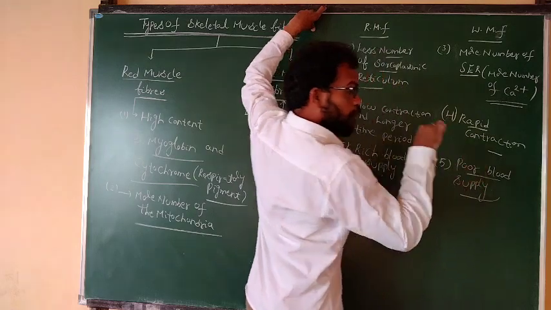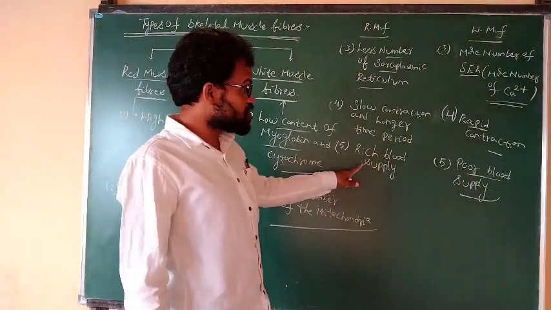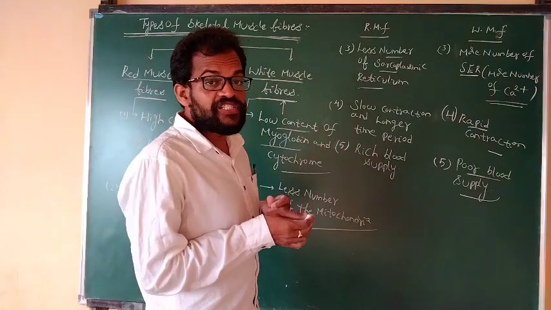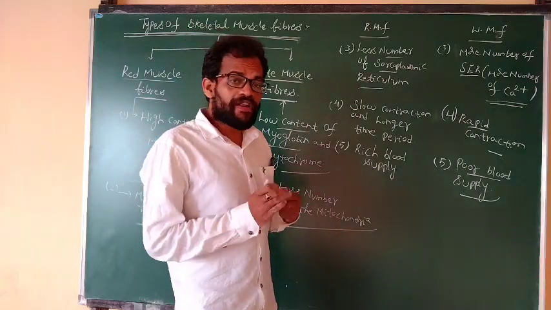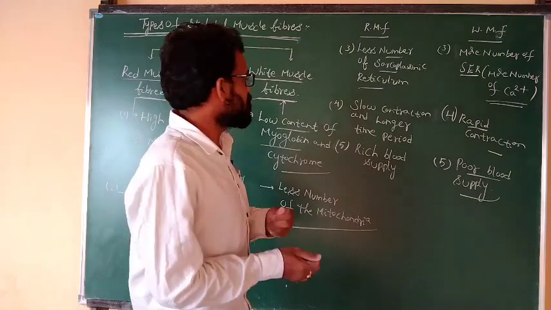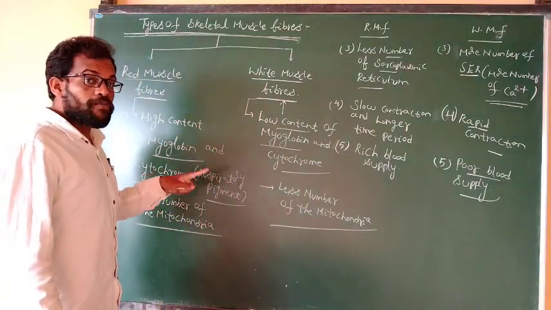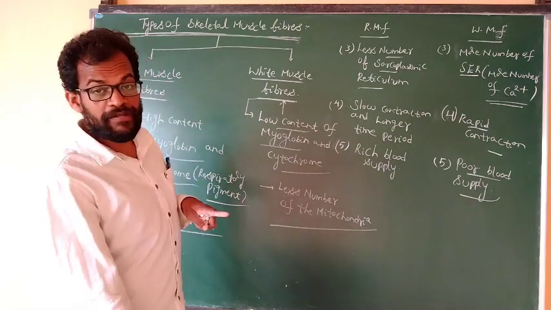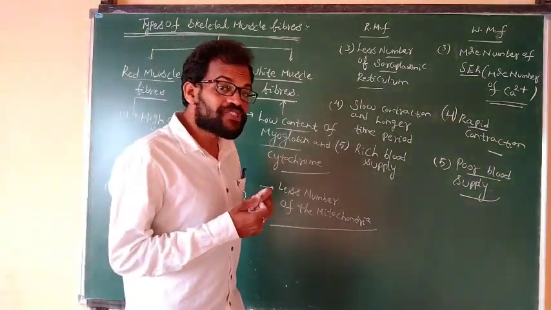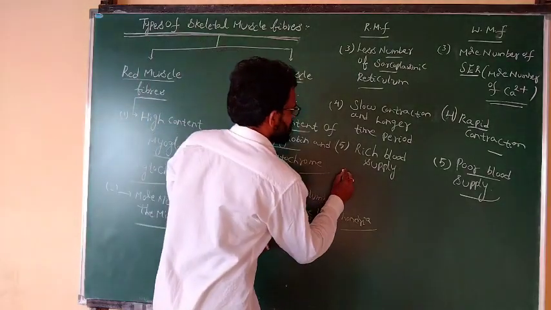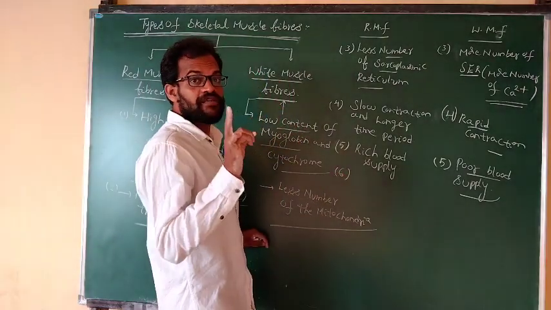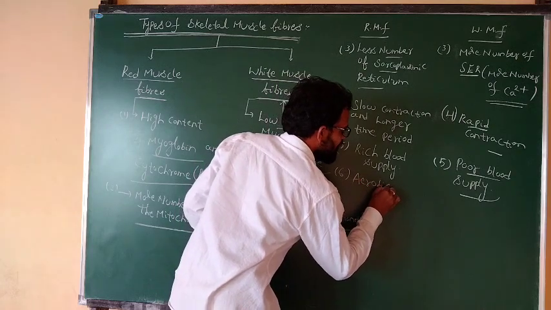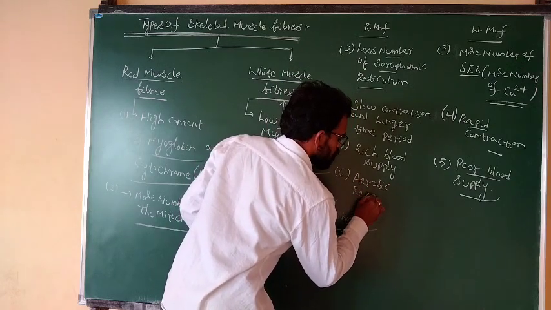Whenever there is more blood supply to the cells, it carries more oxygen, and cells with more oxygen contain more mitochondria. Red muscle fibers participate in aerobic respiration.